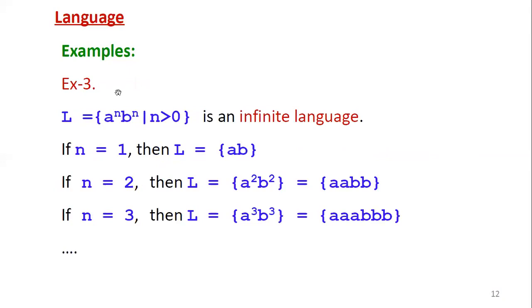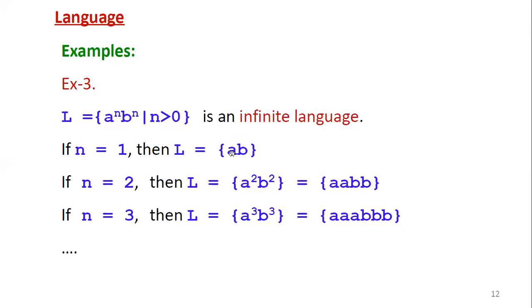Then another example. Let us take L equal to a definition like this: a power n, b power n, such that n greater than 0, which is a language. So what type of language is it? Infinite language. So how is it an infinite language? You can see, if you substitute the n value starting with 1, you will get a set of strings. First, let us take n equal to 1, then L equals ab. Here you can observe ab is a string.